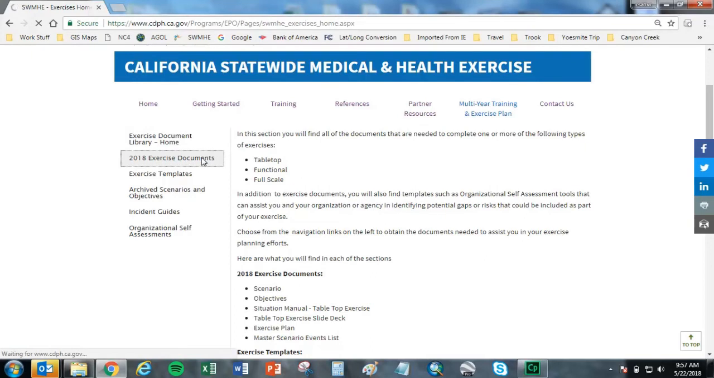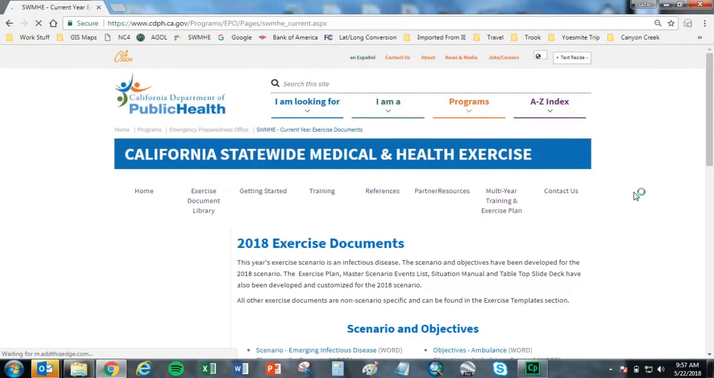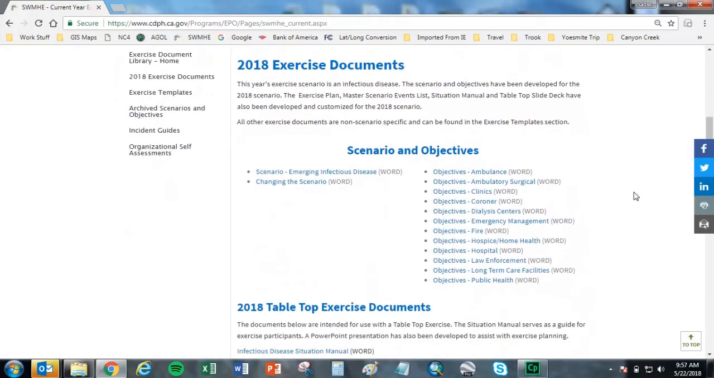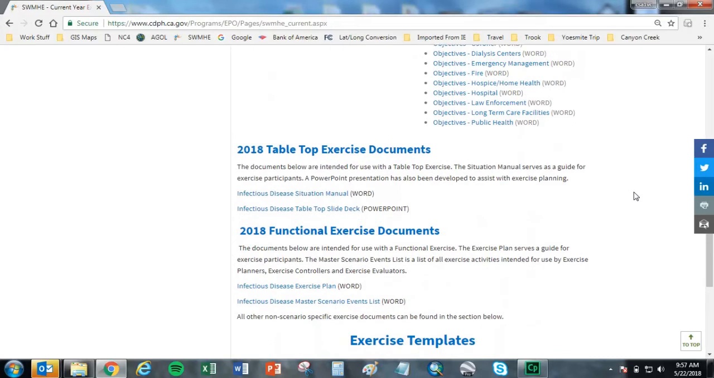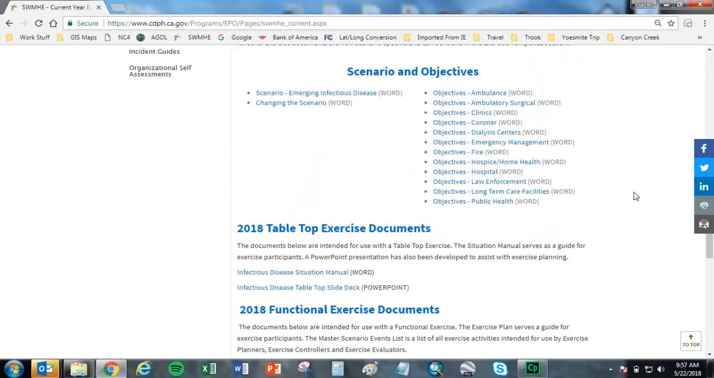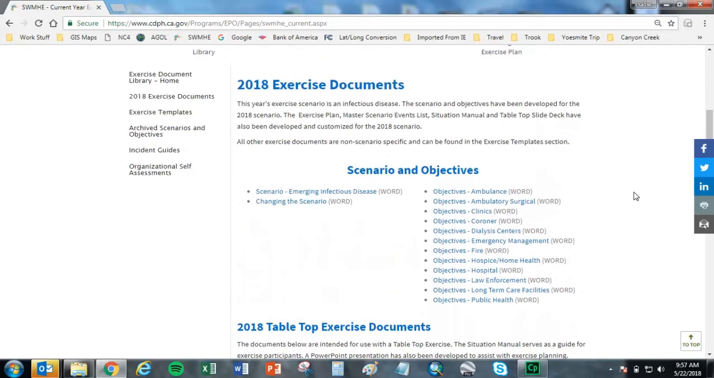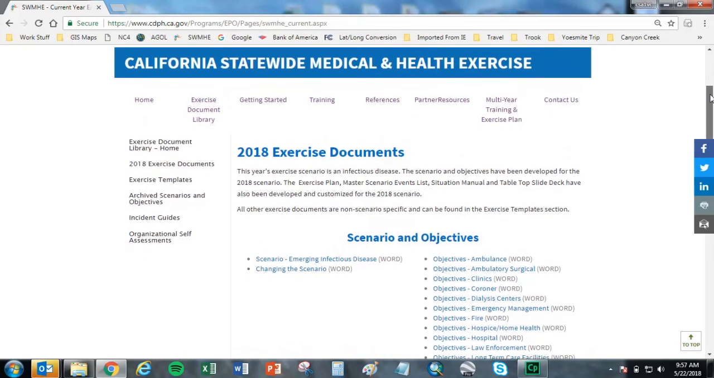group of scenario-specific documents, including proposed objectives and a potential scenario for the current year infectious disease exercise. Now remember, you are not required to use this scenario and/or objectives. They are only suggestions which you may use to build your own exercise. You may develop your own scenario and objectives and borrow from these materials to help create your exercise.